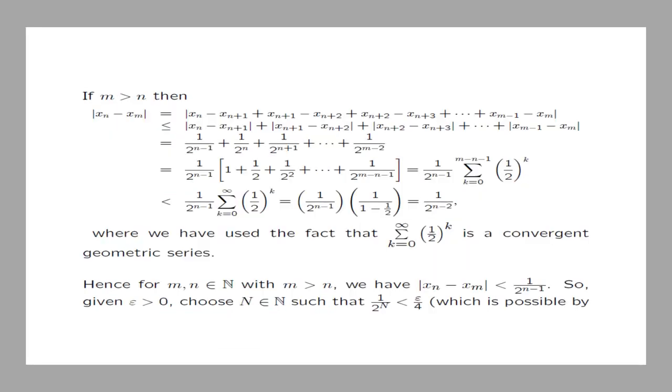Now, we want to show that x_n is a Cauchy sequence. So assume that m is bigger than n.